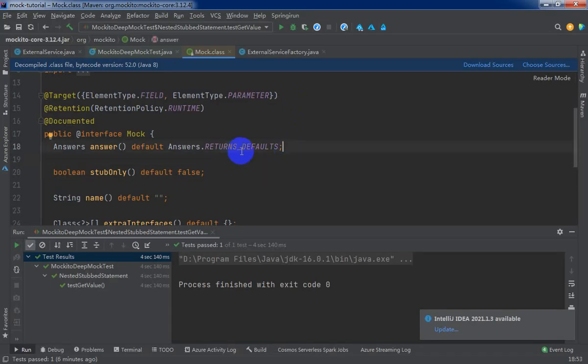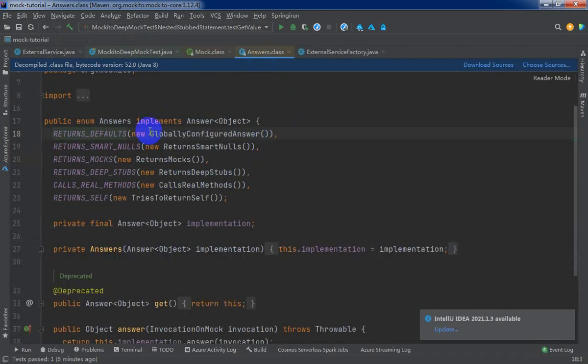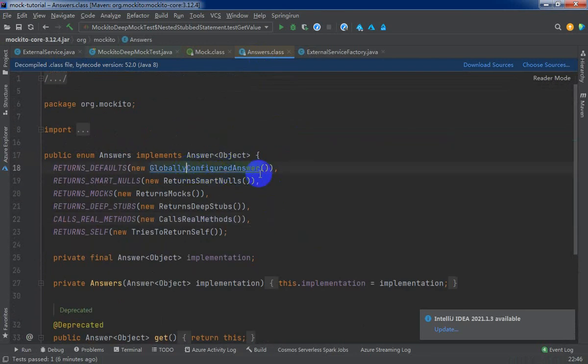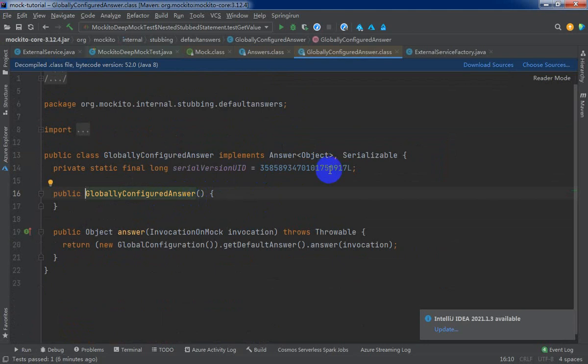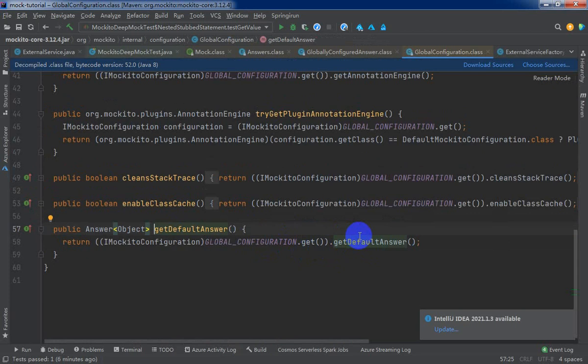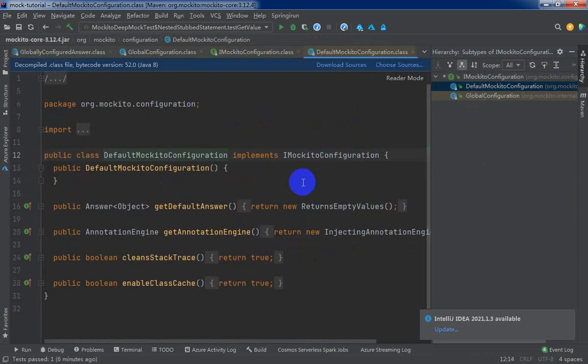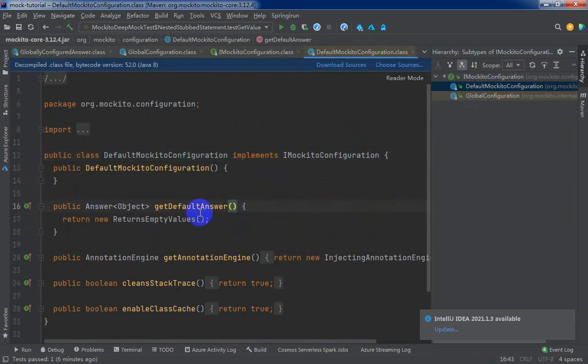Open the source code again, and you will find the source code defines six answers, right? Okay, and inside the global config, here is the get default answer method. As you can see, the default answer will return empty values.